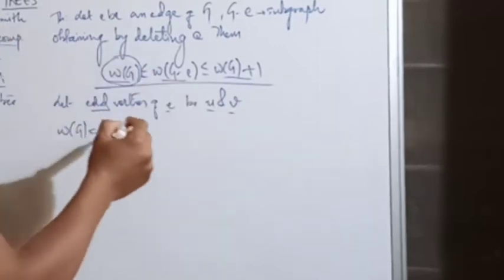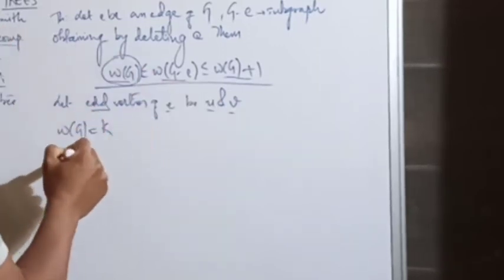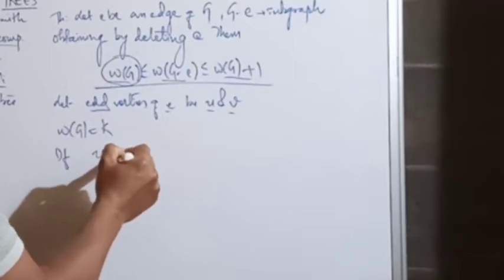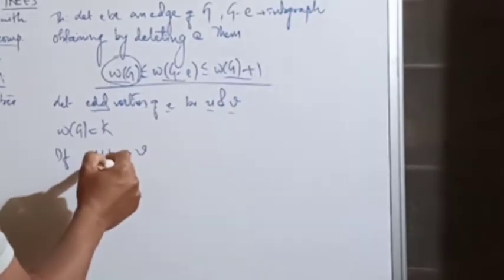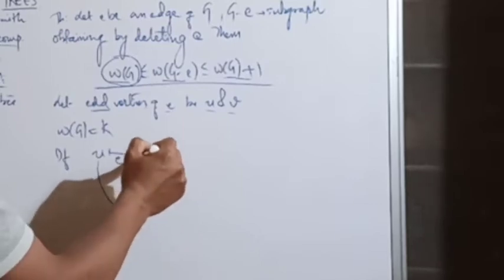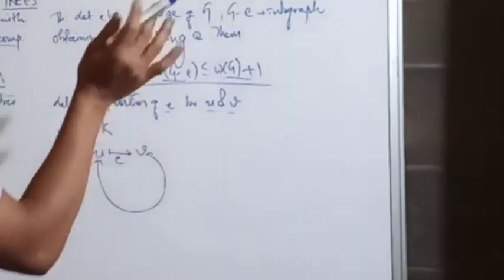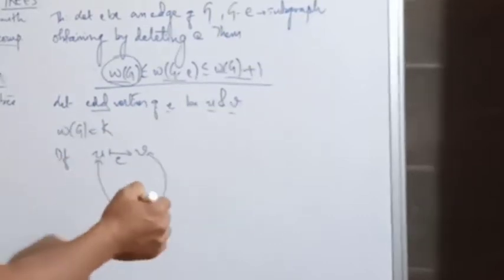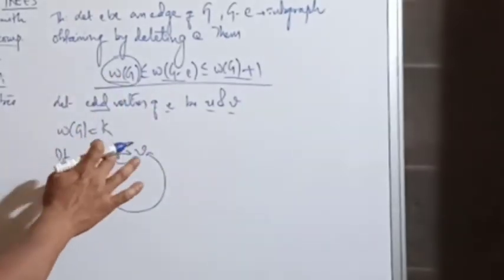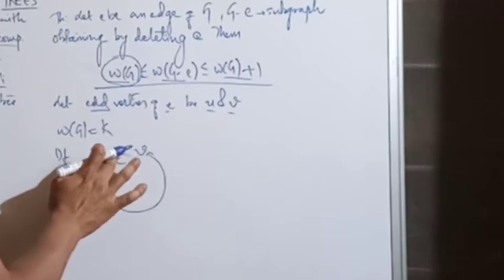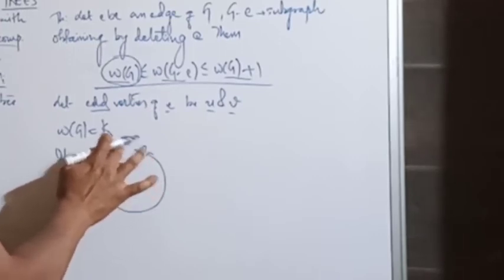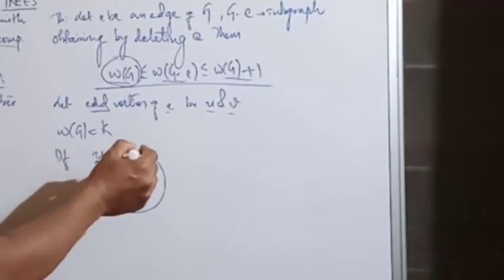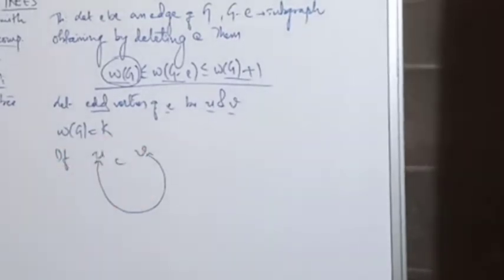If U to V is an edge, and let us suppose that there is a different path from U to V, because G is just simply a graph. So if you delete this E, then still this U and V remain connected.